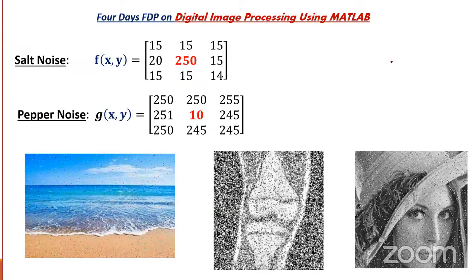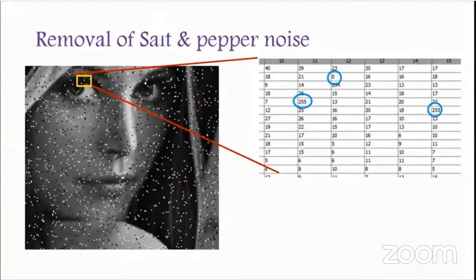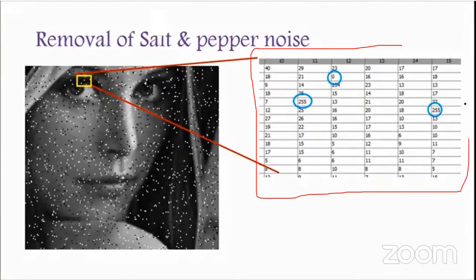I hope you understood what salt and pepper noise is, which is also called impulse noise. If you take this image, this is the actual image, and after converting it into matrix notation, you can see 255, which is the salt noise. All the surrounding values are very low values, 255 surrounded by 20, 30 like that. That's why we call it salt noise, and that's why the color is white here. You can see a small white dot.